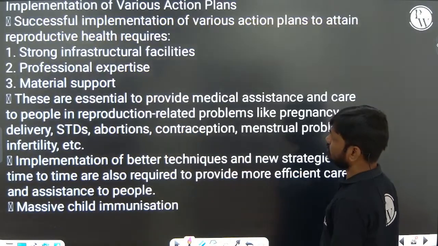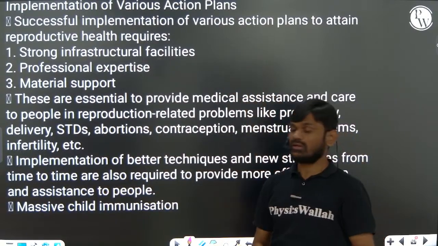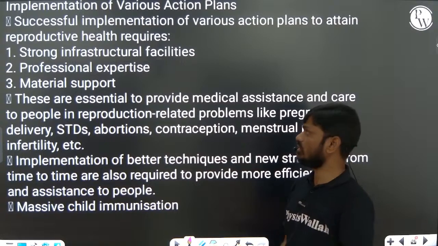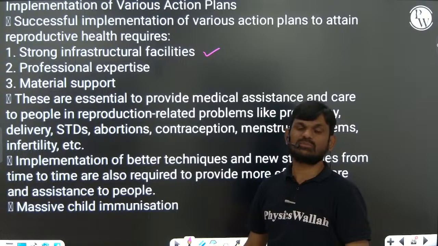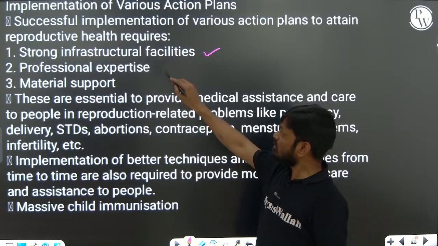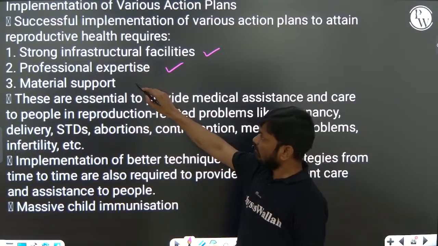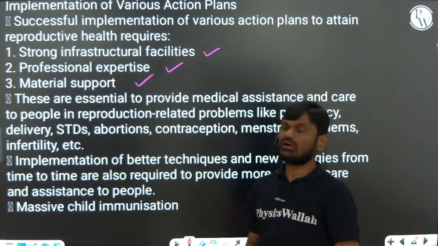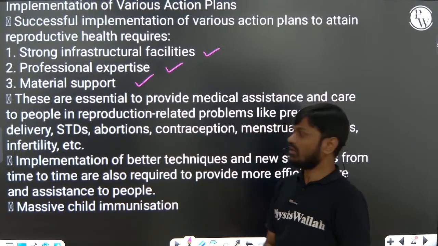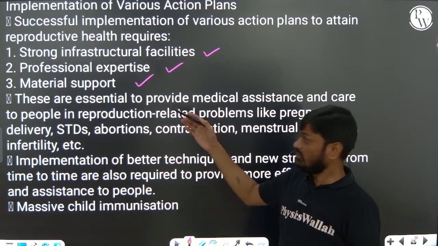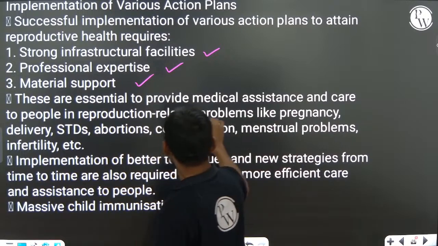Okay, so implementation of various action plans helps us to achieve a reproductively healthy society, right? Strong infrastructure facilities should be provided, that means building of hospitals. Professional expertise, that means recruiting more and more expert doctors. And material support: we should supply all the material that is needed, for example ECG, birth control options. So material support. Next one, medical assistance.